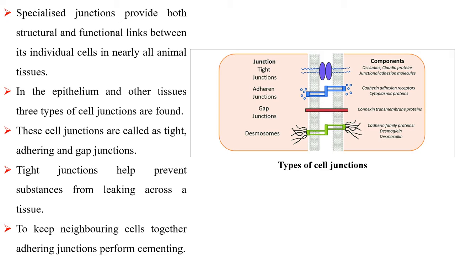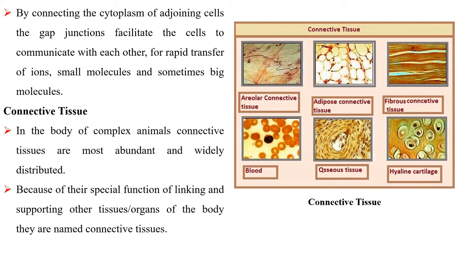Tight junctions help prevent substances from leaking across a tissue. Adhering junctions perform cementing to keep neighboring cells together. By connecting the cytoplasm of adjoining cells, the gap junction enables the cells to communicate with each other for rapid transfer of ions, small molecules, and sometimes big molecules.